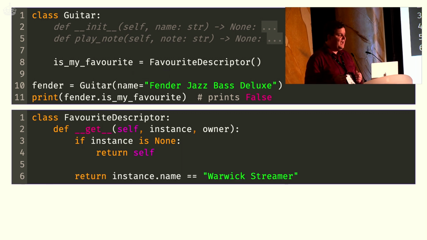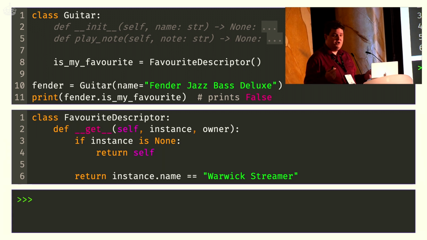If I do have a specific instance, like my Fender guitar, I make it pass this check, instance is not None, and here I'm going to do something really dirty. I'm just going to assume that whatever instance comes in has a name attribute, and I'm going to compare it to the string Warwick Streamer, because that's my favorite bass, and this is just an example. And when I have this, and this is my implementation of favorite descriptor, then things will suddenly just work.